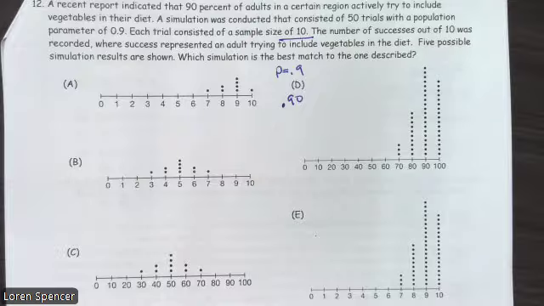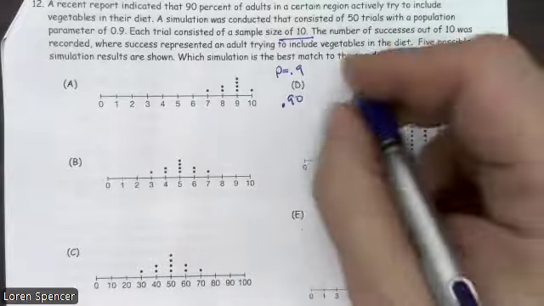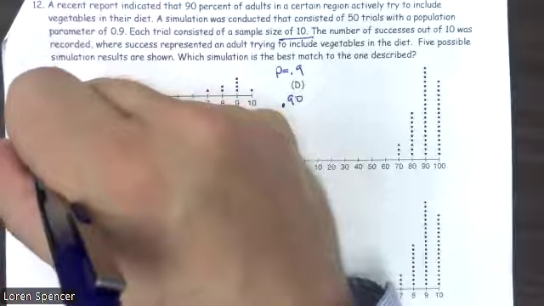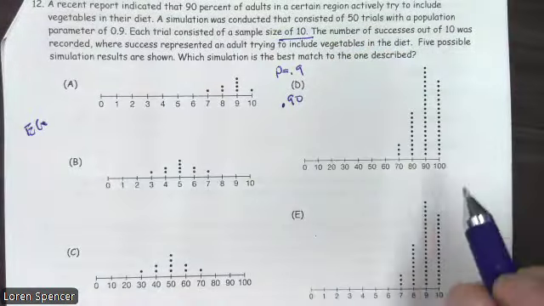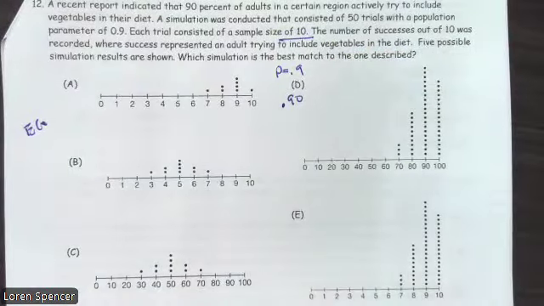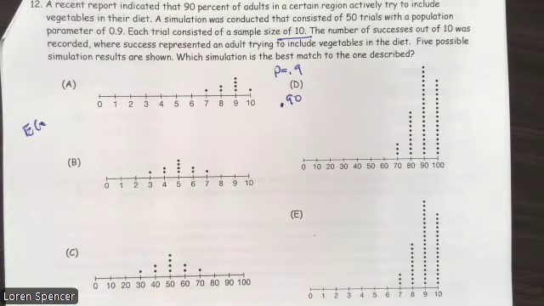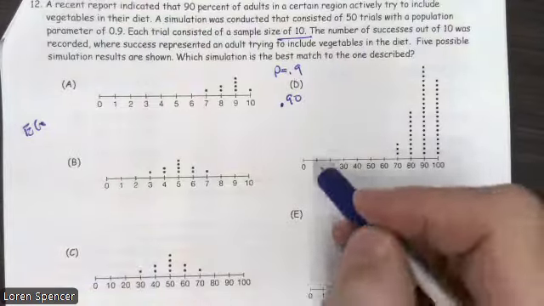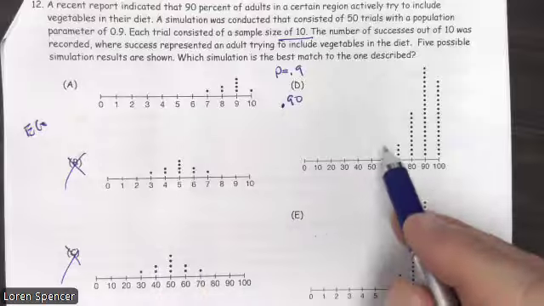Well, first off, we have to be centered. Our expected value is going to be np. So we need to be n times p, because our sample size is 10. We need to be centered at 9: 0.9 times 10. So we need to be centered at 9. Well, that gets rid of B. That gets rid of C.